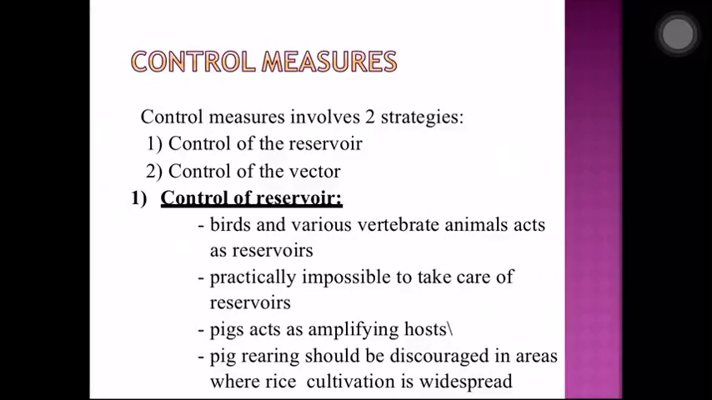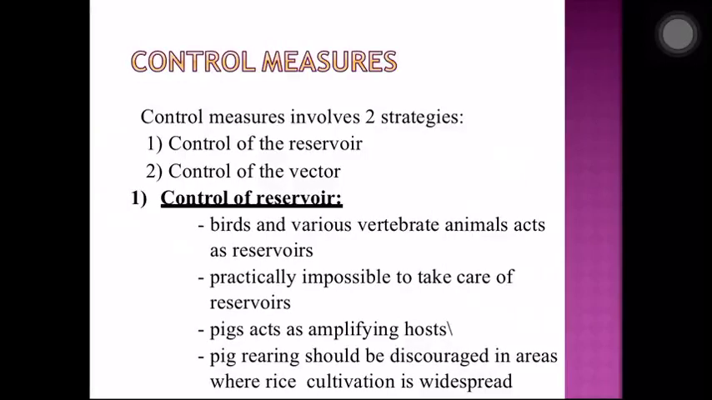Controlling the reservoir is very, very difficult. Birds and various vertebrate animals act as reservoirs. How do you control them? There are so many birds, so many animals in the forest. How do you manage to control them? It's practically impossible to take care of reservoirs. And pigs act as amplifying hosts, so virus multiplication is huge there. Pig rearing should be discouraged in areas where rice cultivation is widespread. There are a lot of animals and birds which act as reservoirs, and it is very difficult to control them.